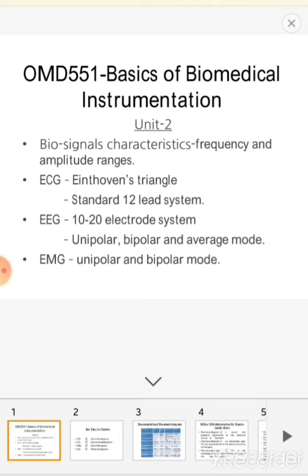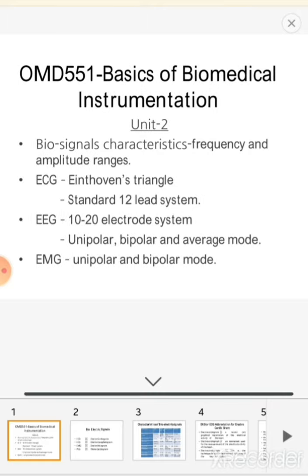In this subject, Unit 2 deals with biosignal characteristics and electrode configurations. The topics are biosignal characteristics, frequency and amplitude ranges of biosignals; in EEG, the 10 to 20 electrode system and modes of operation: unipolar, bipolar and average mode; in ECG, Einthoven's triangle and the standard 12 lead system; in EMG, the modes of operation: unipolar and bipolar mode.